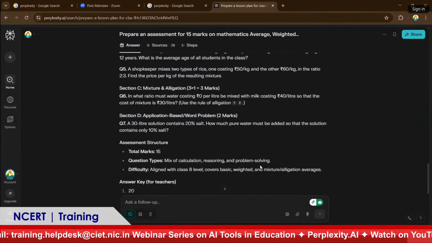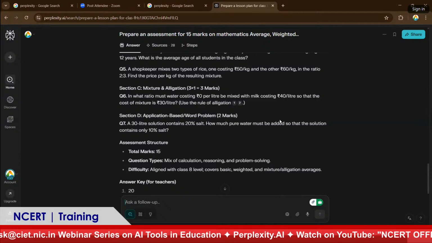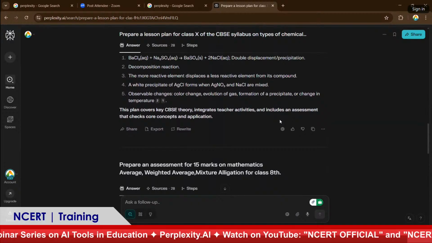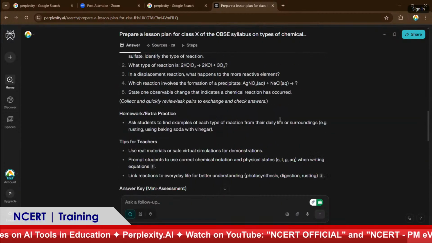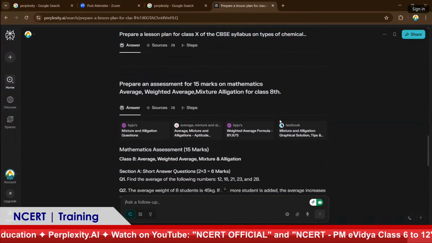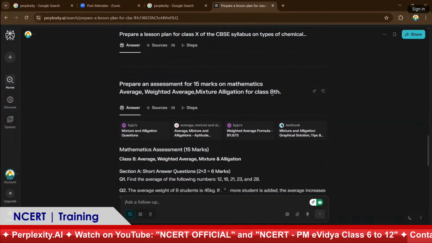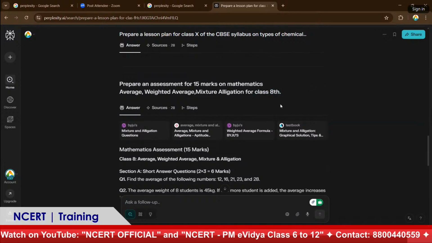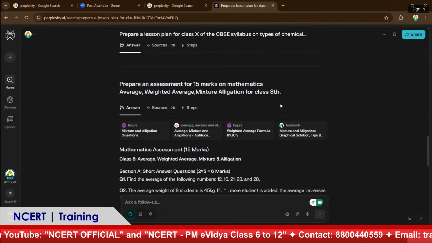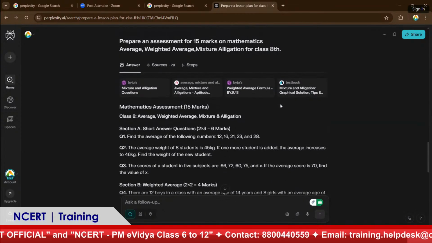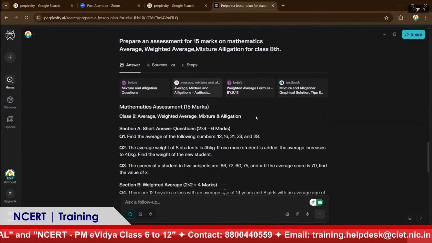And this is specifically meant for the students of class 10? Yeah, I just typed it here, ma'am. And you can also set the duration for the assessment? Actually, I typed for the 8th class. Okay, 8th class. So for 8th class, I want to have these 15 marks of assessment. So it took these sources, citation sources are available.